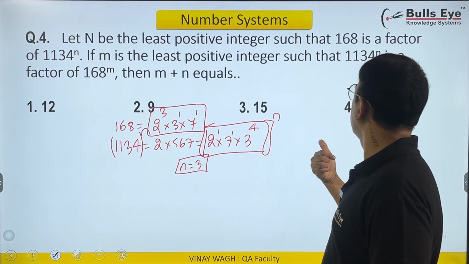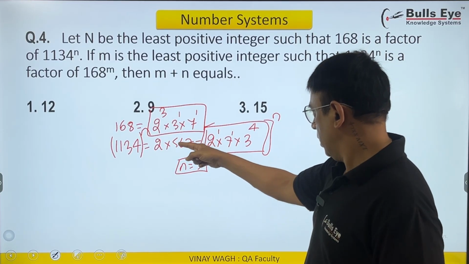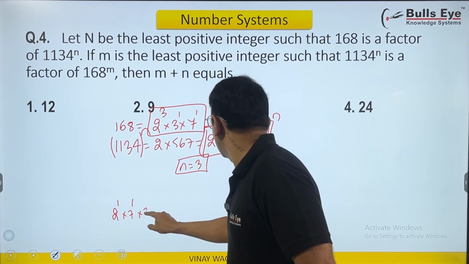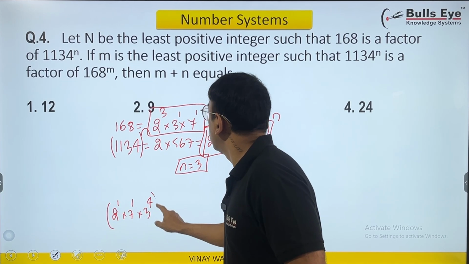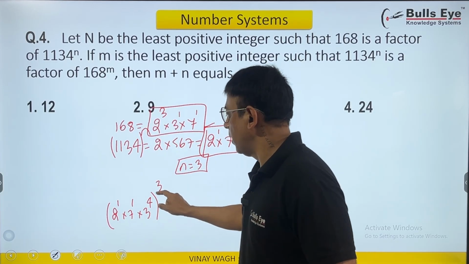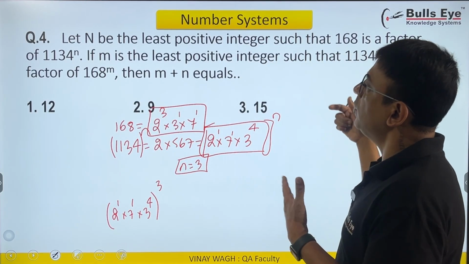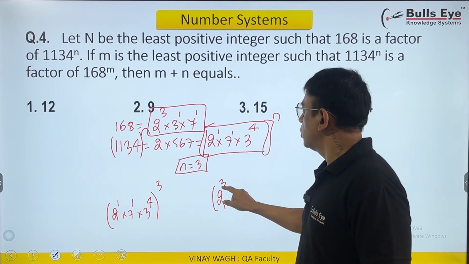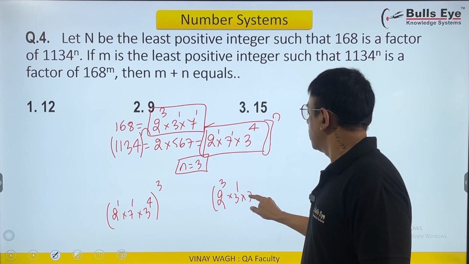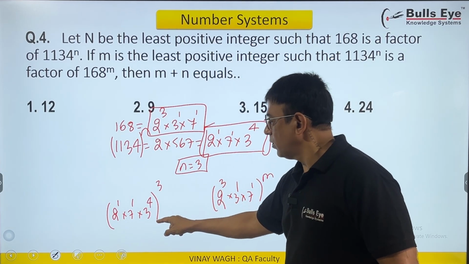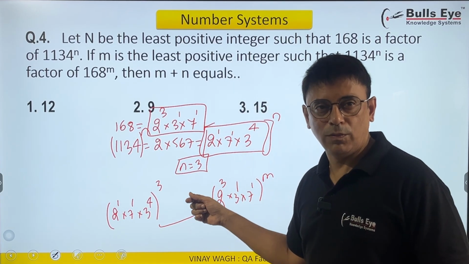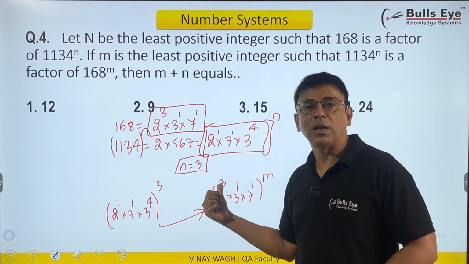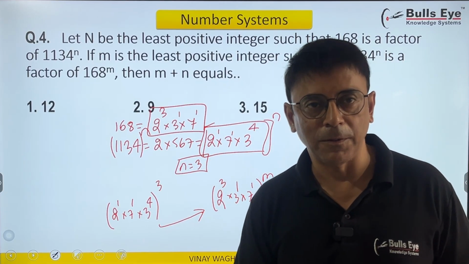M is the least positive integer such that 1134 raised to n. Same number, I'm just rewriting it: 2 raised to 1 into 7 raised to 1 into 3 raised to 4. This is raised to n, and I know n. This becomes a factor of 168 raised to m, and 168 is 2 raised to 3 into 3 raised to 1 into 7 raised to 1, raised to m. Now this is a factor of this number, which means the exponent of every prime number should be smaller than the respective exponent of the other prime number.